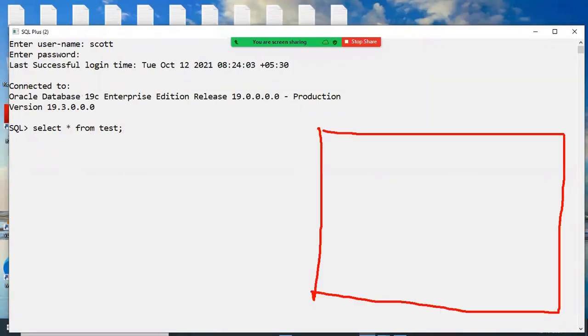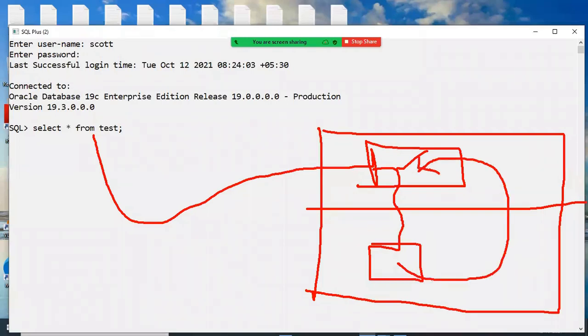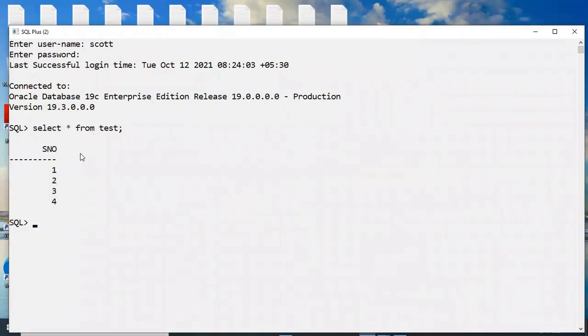Whenever I type this, how will it be executed? Anybody guess? First, control goes to the memory area. In this memory area, in the buffer, if the table is available, it is used. If not available, the table is available only in the hard disk, and a copy of the table is transferred into memory. Yes, this tool only. Very good. Now check it out.